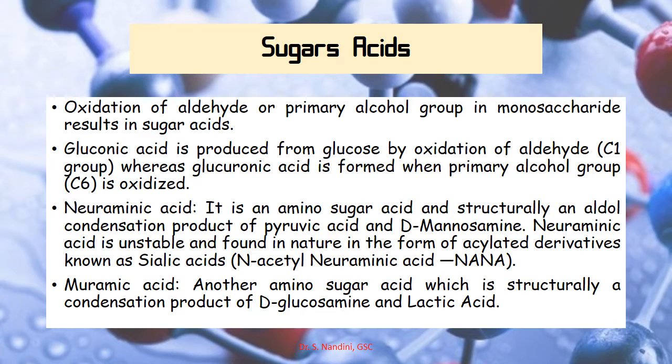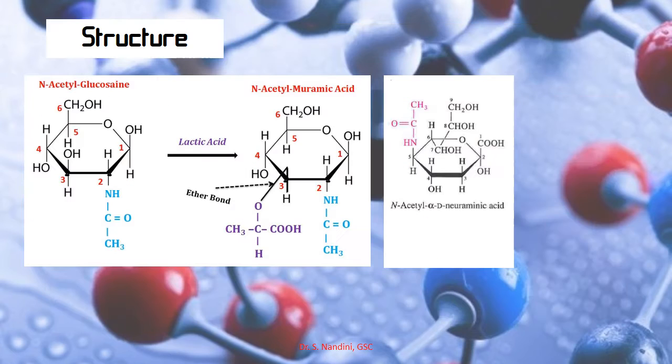Neuraminic acid is an amino sugar acid, and structurally it is an aldol condensation product of pyruvic acid and D-mannosamine. Neuraminic acid is unstable and is found in nature in the form of acylated derivatives known as sialic acid, that is N-acetyl neuraminic acid, NANA. Then you also have muramic acid. This is another amino sugar acid which is structurally a condensation product of D-glucosamine and lactic acid.